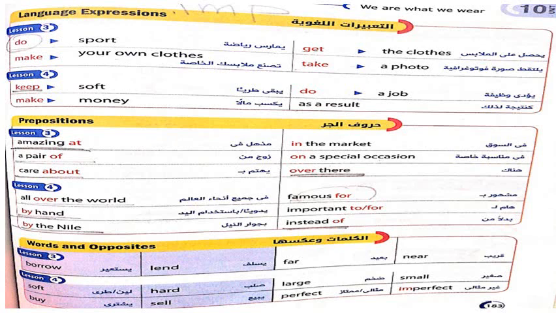Amazing at, a pair of, care about, in the market, on a special occasion, over there, all over the world, by hand, by the Nile, famous for, important to or important for you, instead of. Okay, of course, these are very important expressions using prepositions. Please study them well.